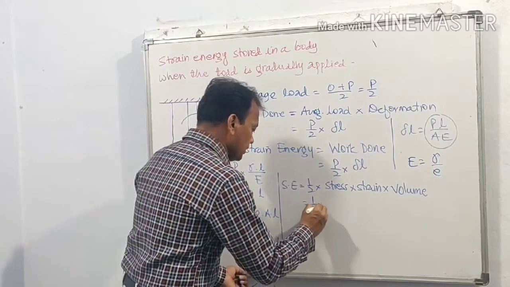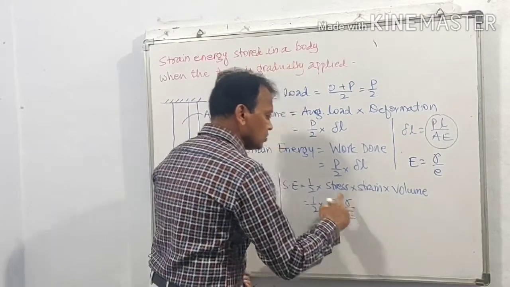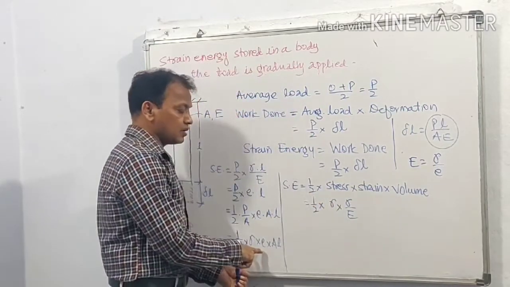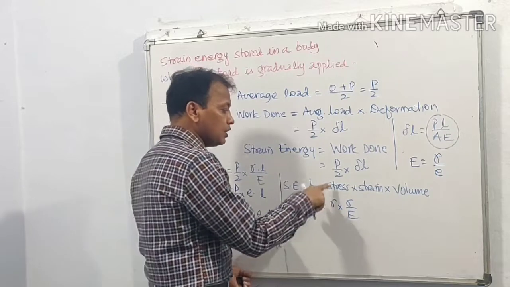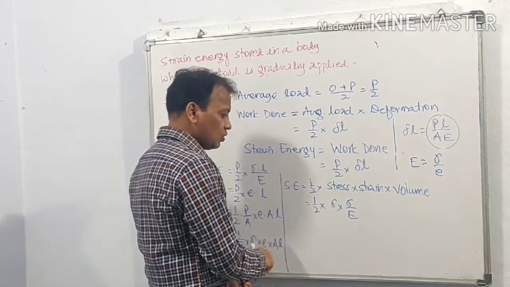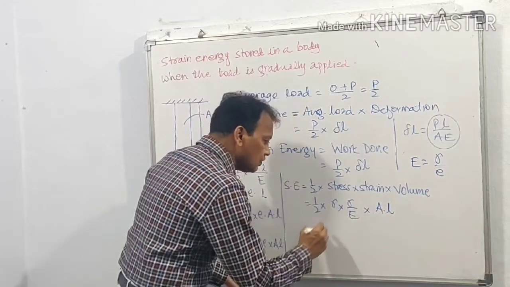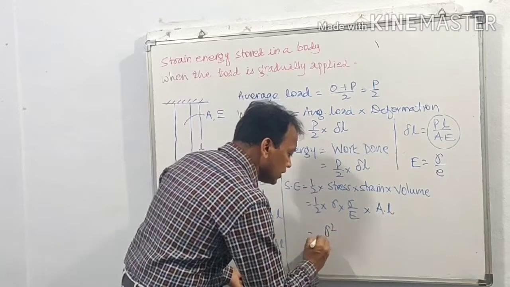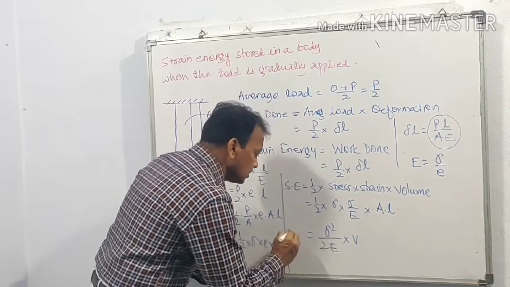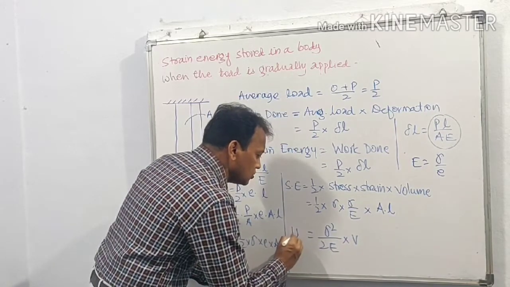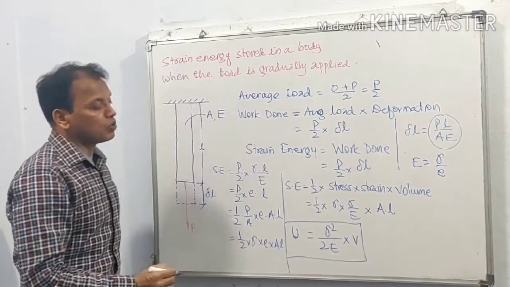But 1/2 into sigma into e is equal to sigma upon E. Only to write this, we have put here the value of strain, that is sigma upon E. So 1/2 into sigma into e is equal to sigma upon E into AL as it is. So this will be sigma into sigma, that is sigma square upon 2E into AL, that is V. This is strain energy. So strain energy U is equal to sigma square upon 2E into V.